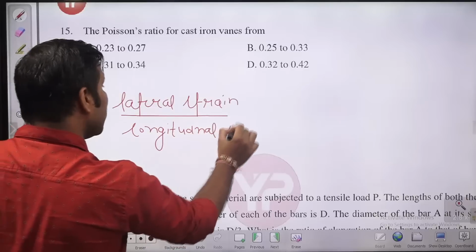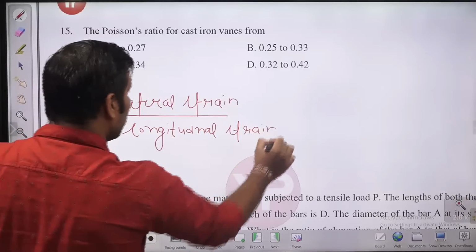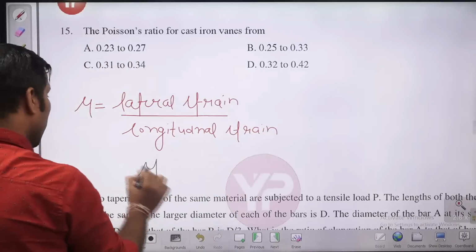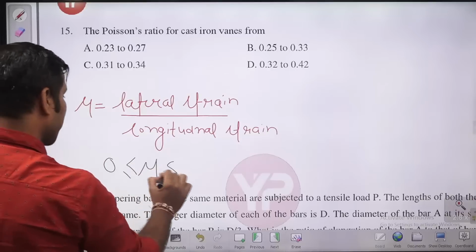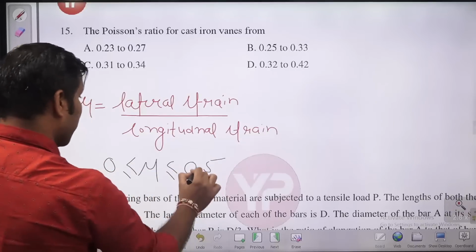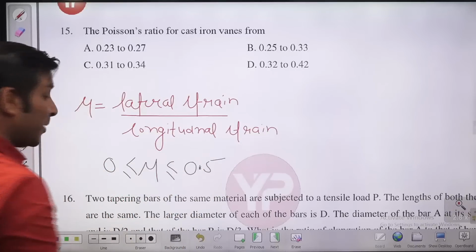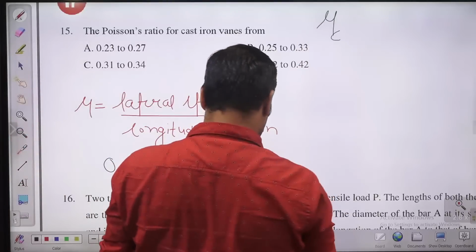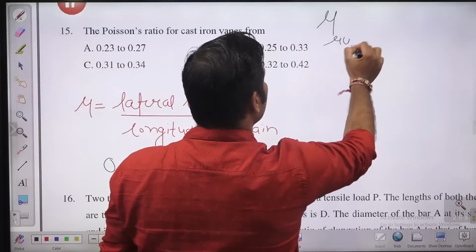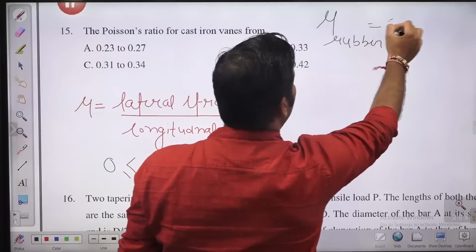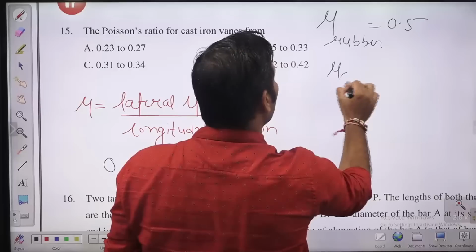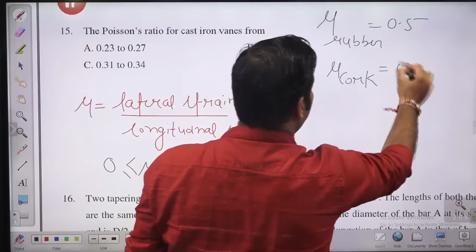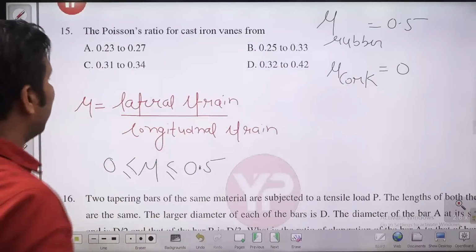For most engineering materials, mu varies between 0 and 0.5. The maximum value of mu for an engineering material is 0.5, and mu equal to 0.5 is for what, guys? For rubber. For rubber, mu is 0.5, and for cork it is 0, because in cork there will be no lateral strain.